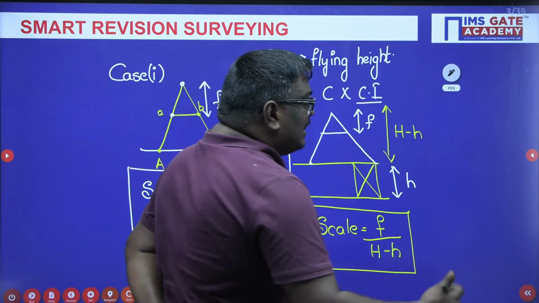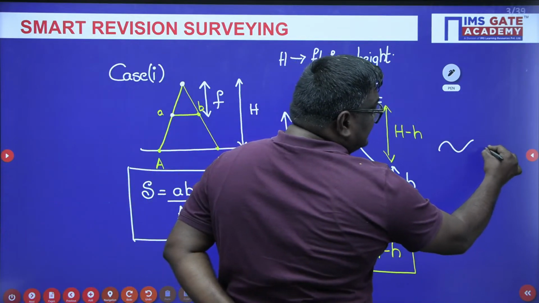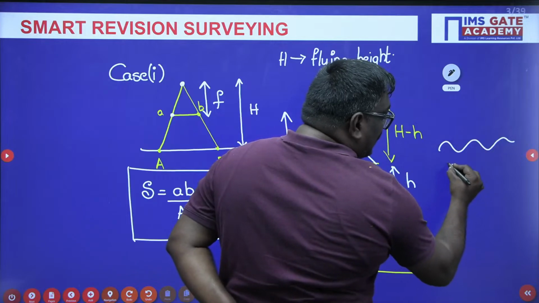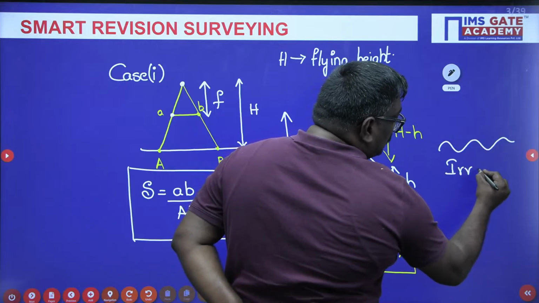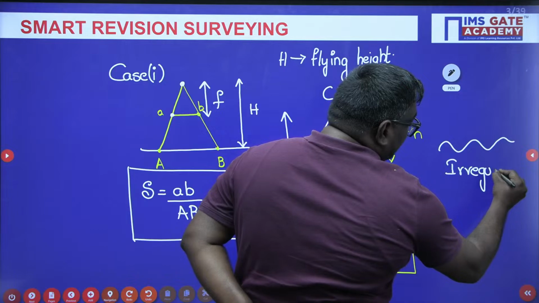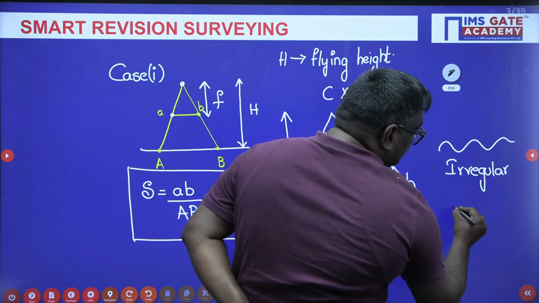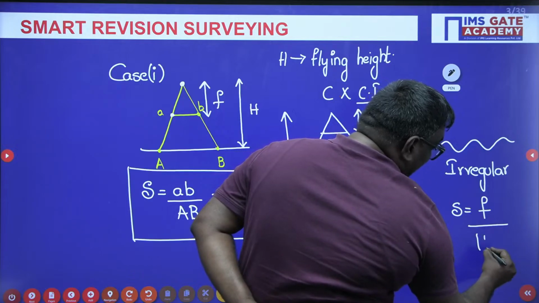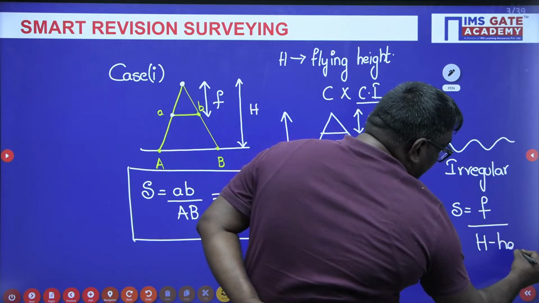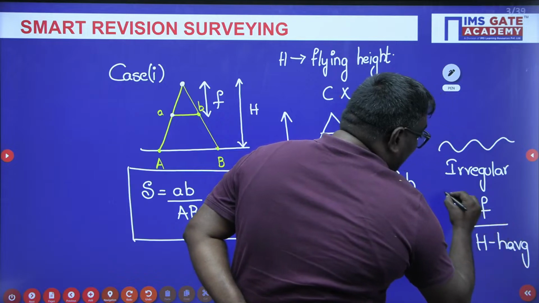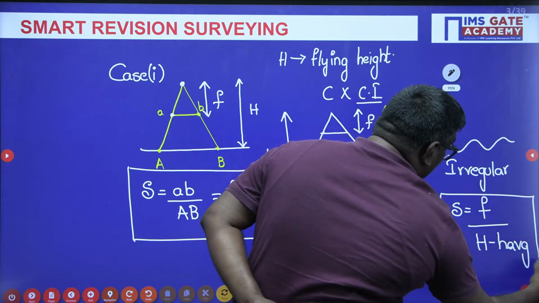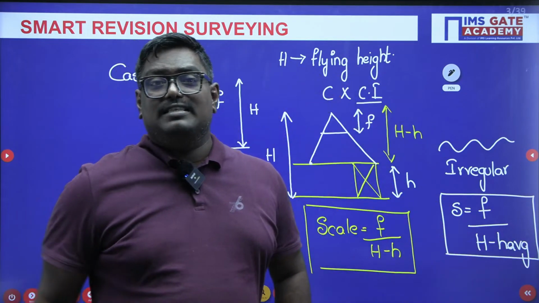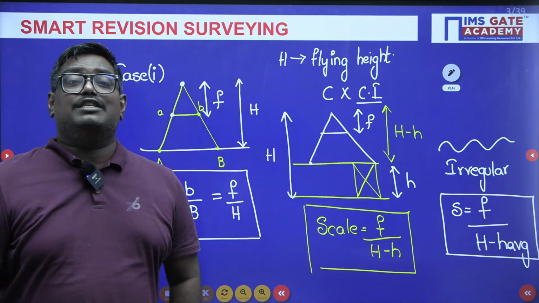And in the other case, if the ground surface is irregular, so my dear students, what will be the scale formula here? Scale formula will be taken as f upon H minus h average, where h average indicates the average elevation of the terrain. What, sir? What h average indicates? It is the average elevation of the terrain.